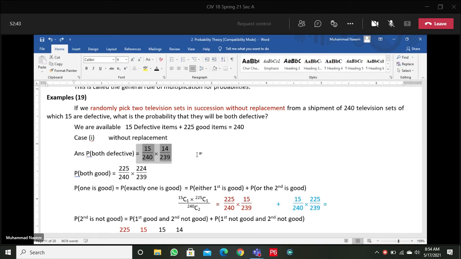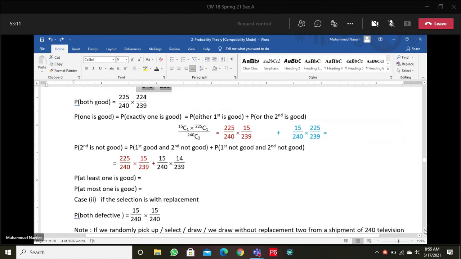And further, no need to simplify. This answer shows everything: that you are finding the probability of both defective, and also that you are using the technique of without replacement. Okay.